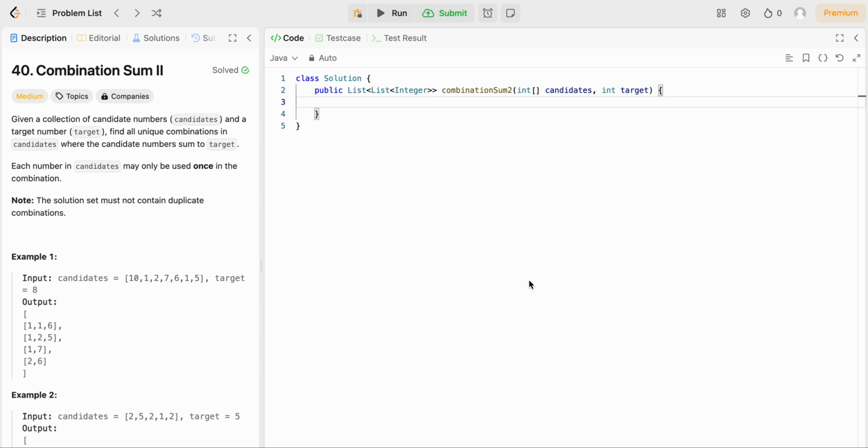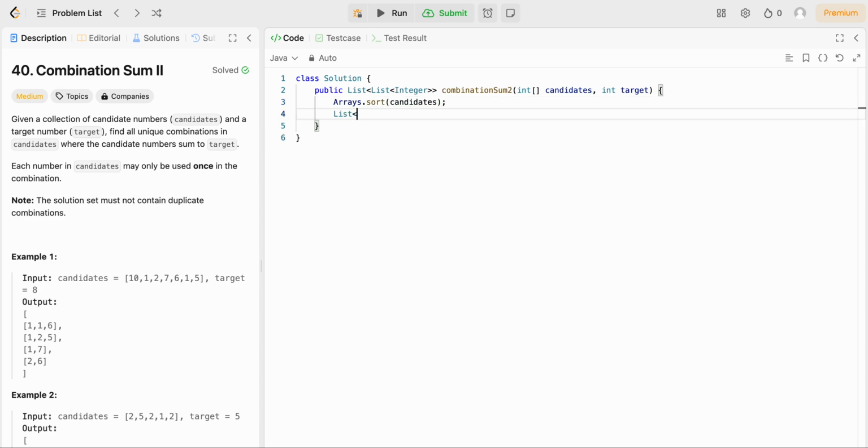The approach in this problem is very similar to the one we use for subsets 2, because we have a similar situation where we essentially want to find all unique combinations of numbers, but we want to make sure that we have only distinct combinations, and we're not guaranteed that the numbers in candidates are all distinct. So the way to go about this is to ensure that we do not repeat any combinations. Similar to subsets 2, we can start by sorting our candidates array.